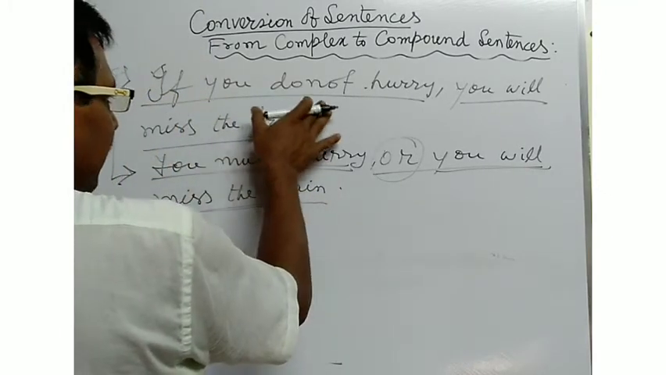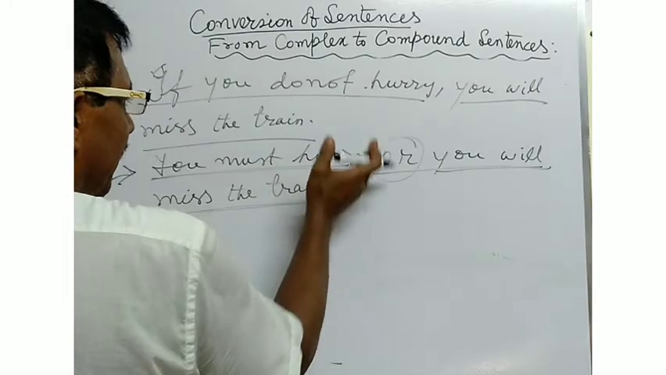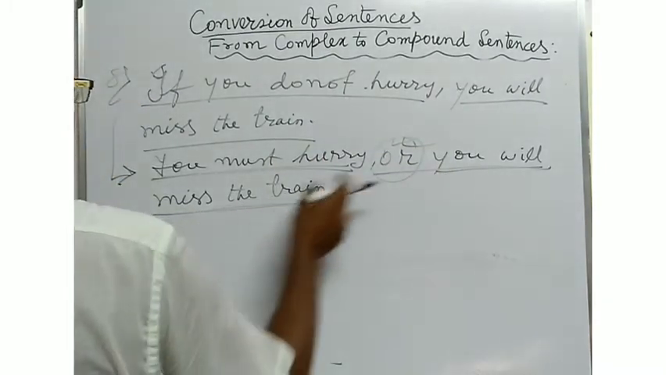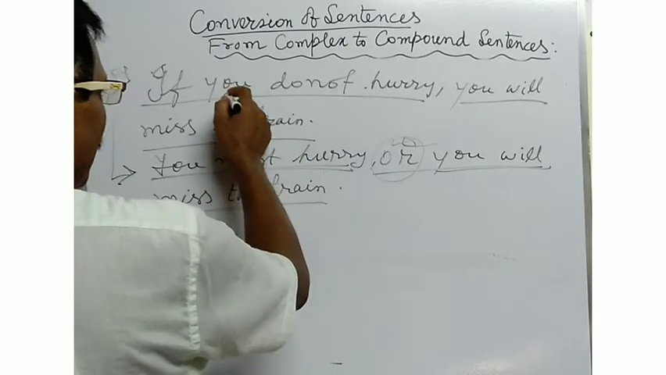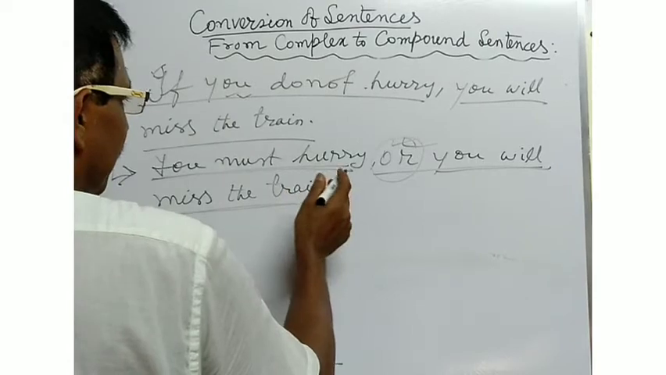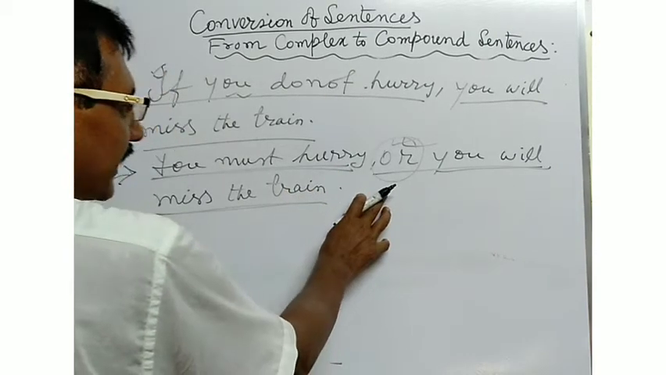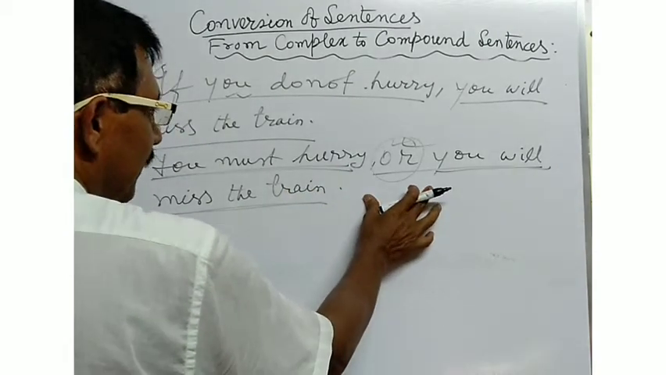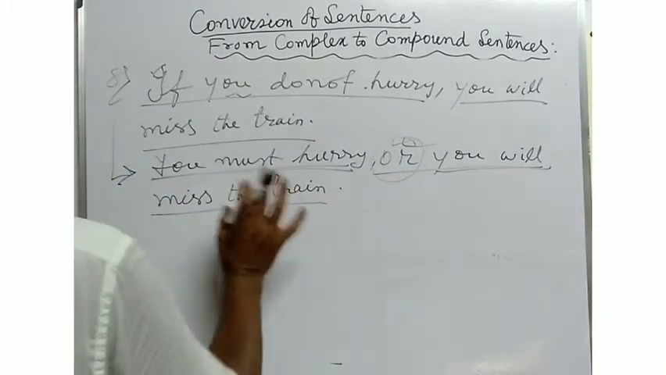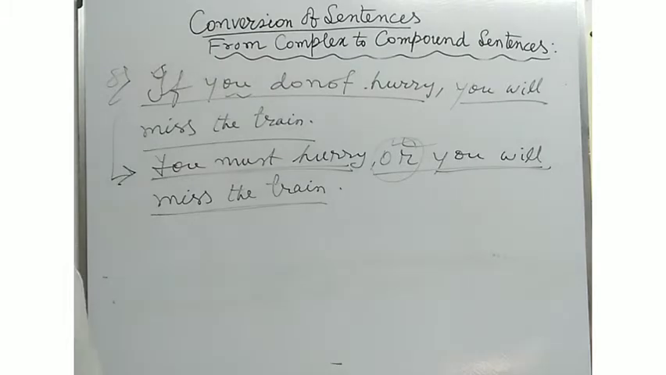So, such type of sentence is to be converted into compound one by the using of or. Here this is the conditional form in adverb clause. So at the time of removing the adverb clause, in order to make a compound sentence, you will have to write the sentence by using a conjunction or. You must hurry or you will miss the train. This is a compound sentence.